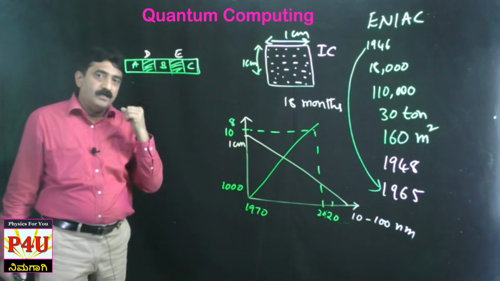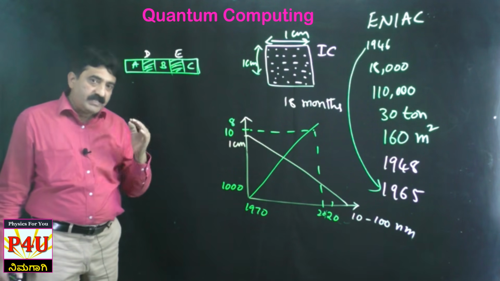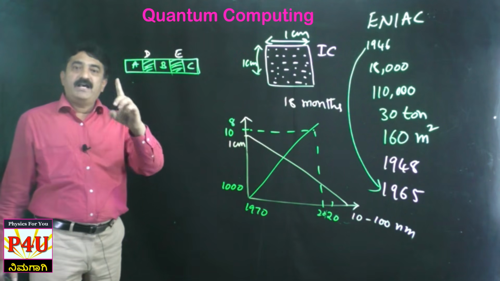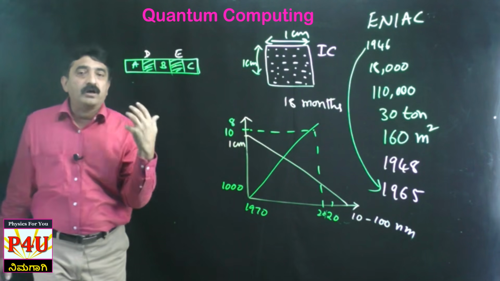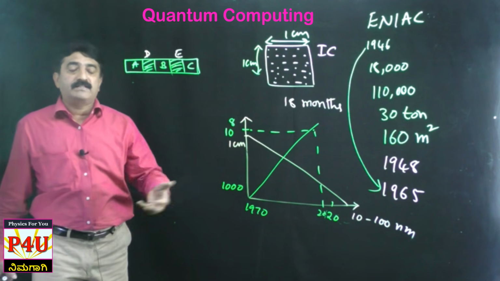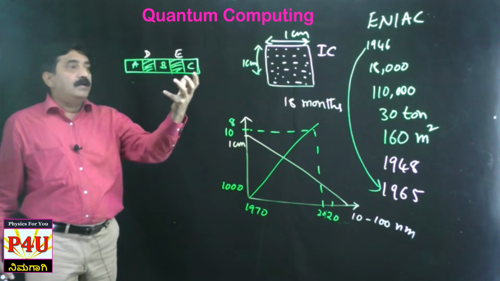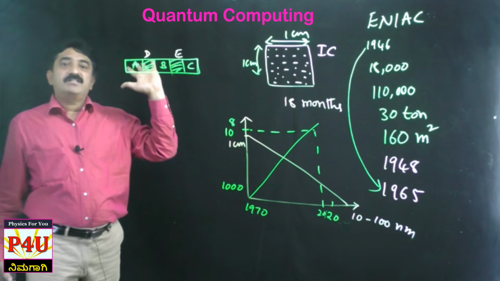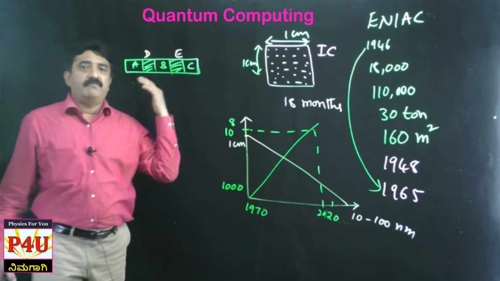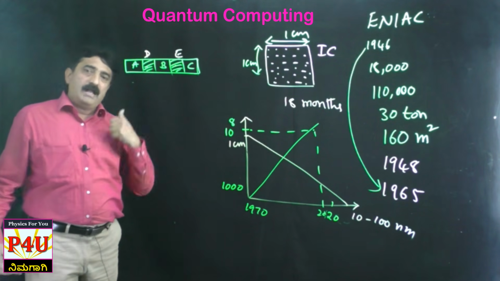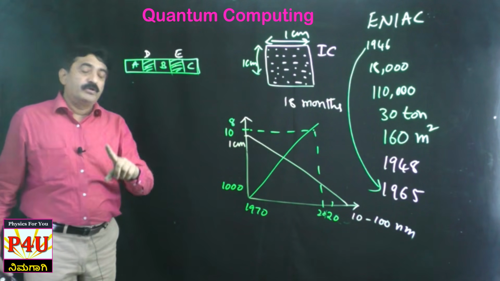Now the $1 million question. Sir, have we reached that stage? Yes, we have already reached that stage. We have reached a stage where you cannot increase the number of components, the number of transistors, in the IC. Sir, what happens if I keep on putting the semiconductor devices continuously? What will happen? Yes, this is a beautiful question.